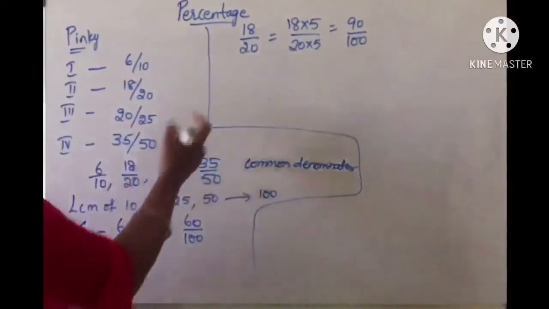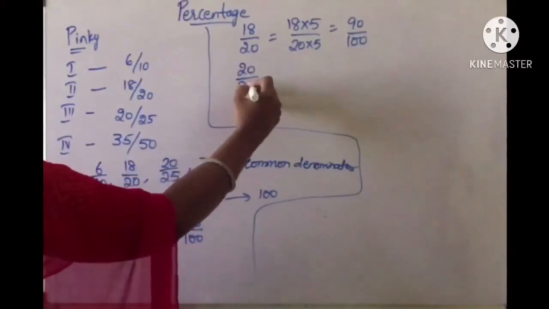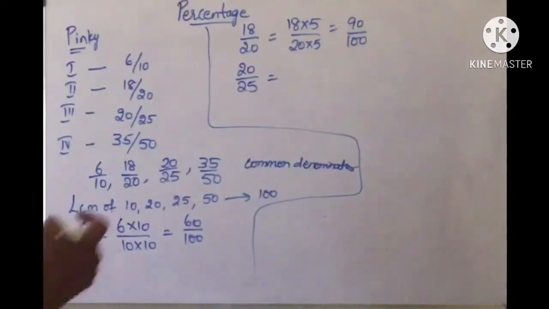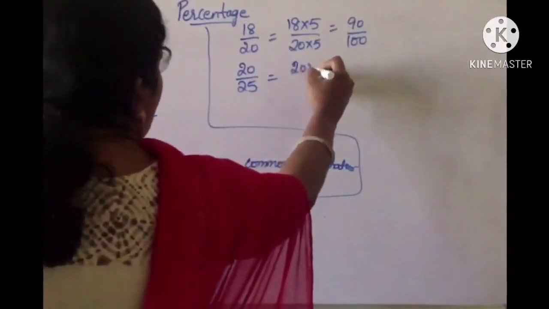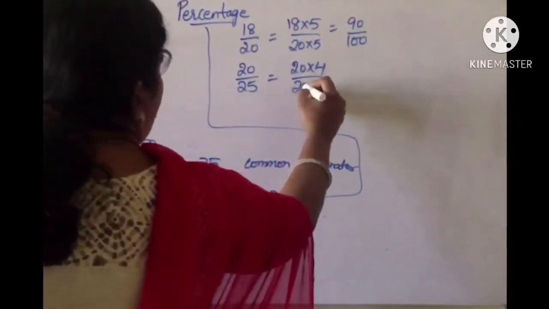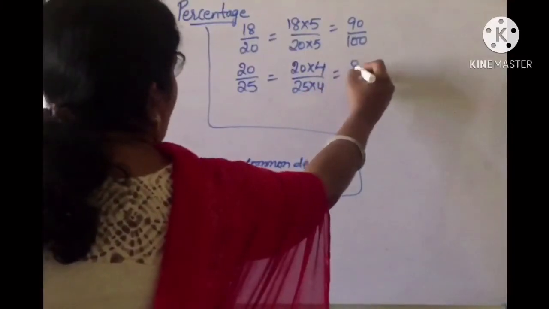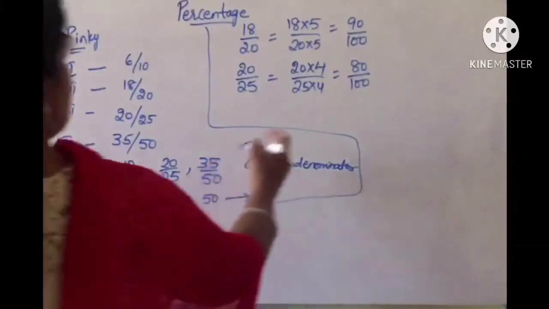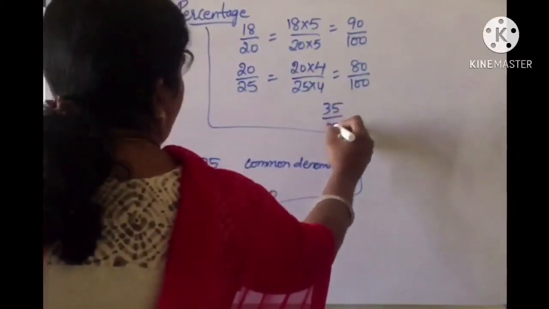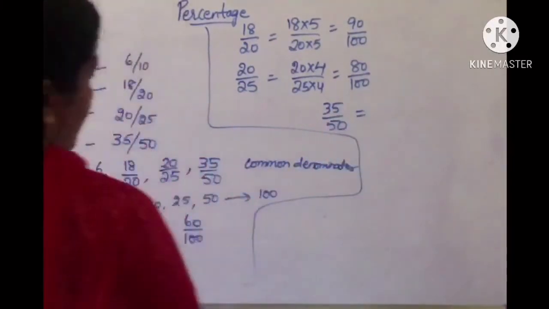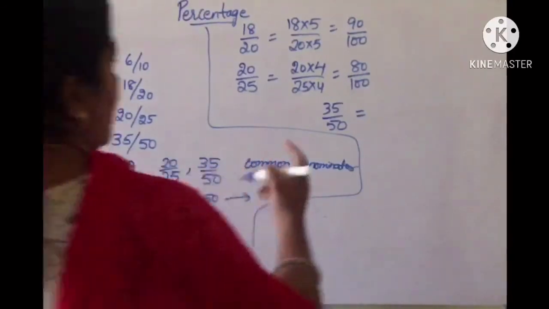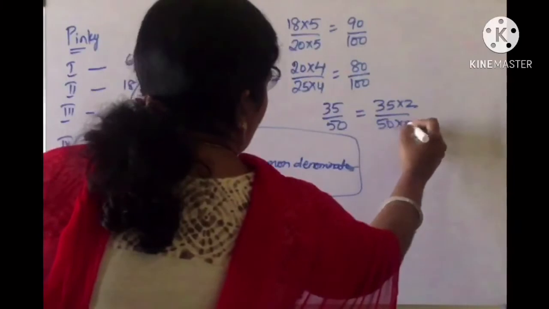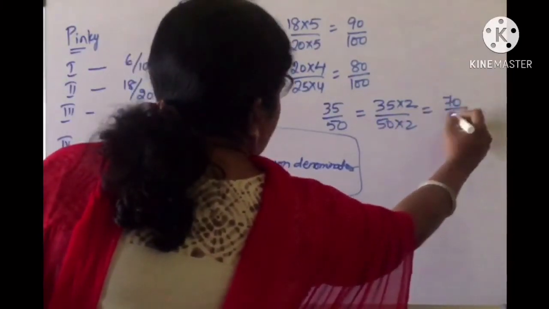Now the next mark is 20 by 25. For 25, how much should we multiply to get 100? 4. So we should multiply both numerator and denominator by 4. So 20 fours are 80, 25 fours are 100. Right? Coming to the next one, 35 by 50. For 50, how much should I multiply to get 100? 2. So 35 into 2 by 50 into 2. So here you will get 70 by 100.